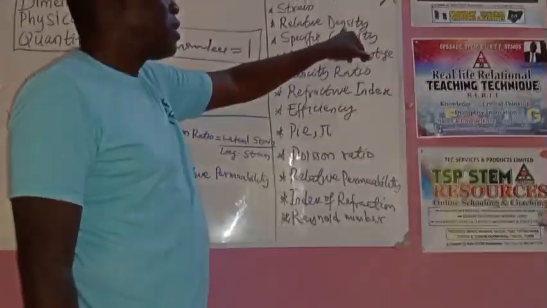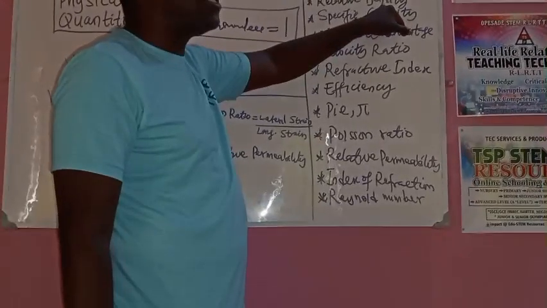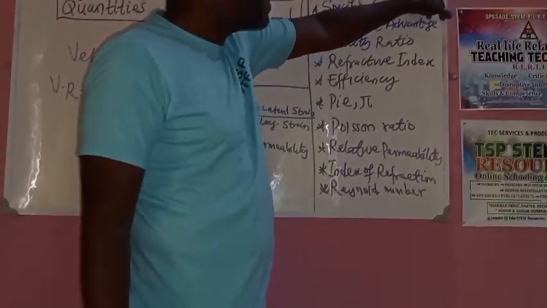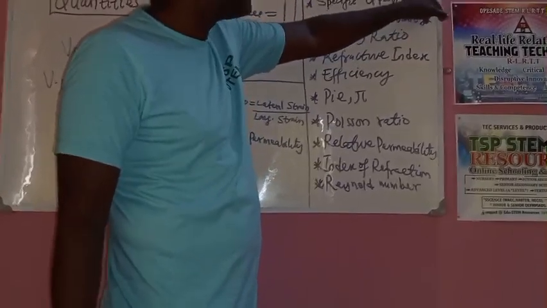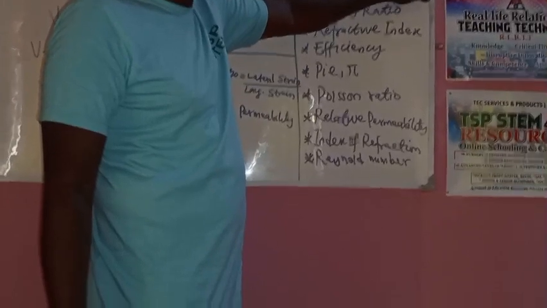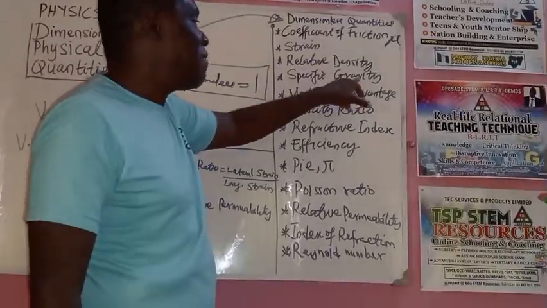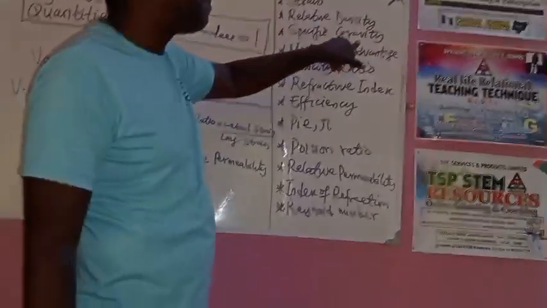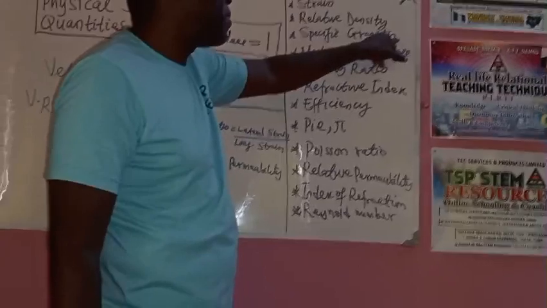So now, we have done this. Relative density is when you are comparing the density of any substance with the density of water. So it means density of a substance over density of water. Do you see that? Density in the numerator, density at the denominator. Density cancels density. It disappears, no unit. Specific gravity also compares the density of any substance with the density of water, so it is the same as this. These two are the same.